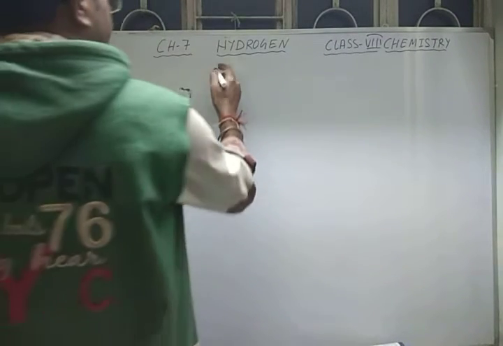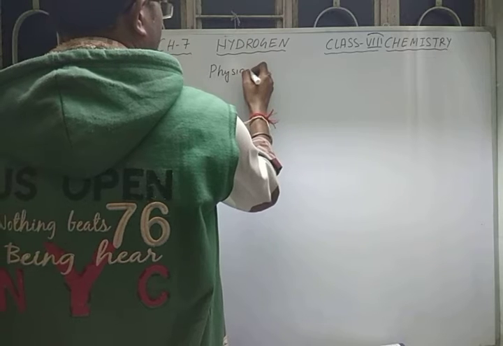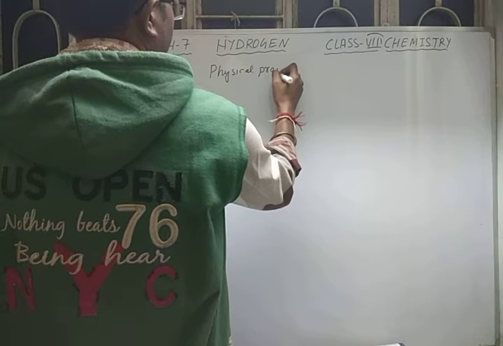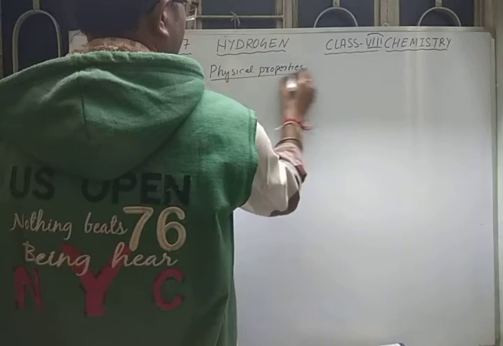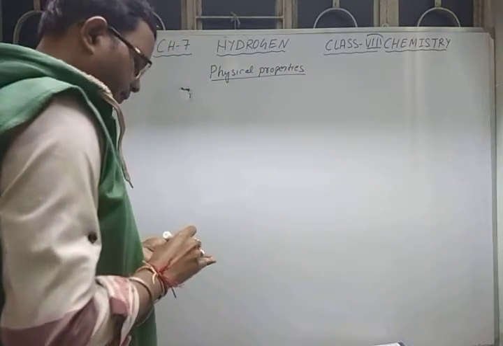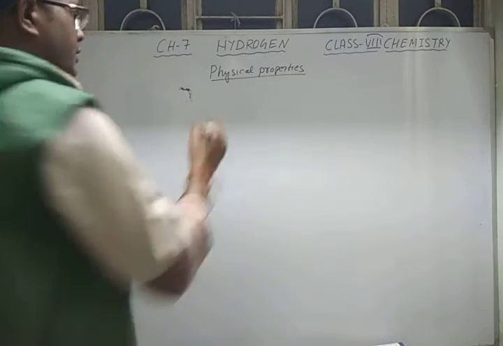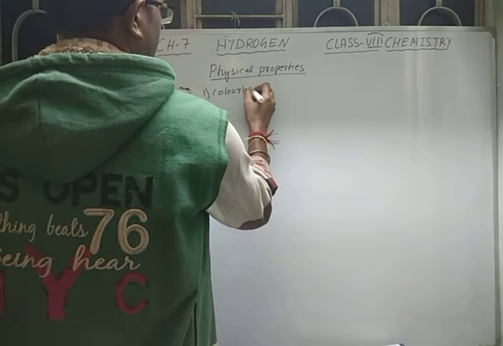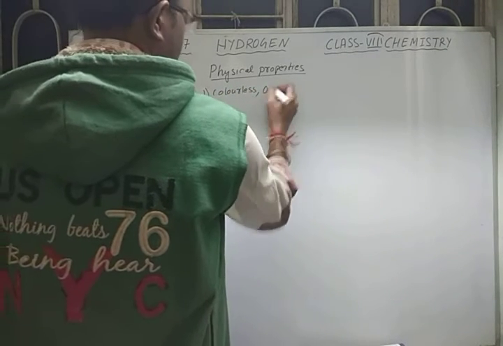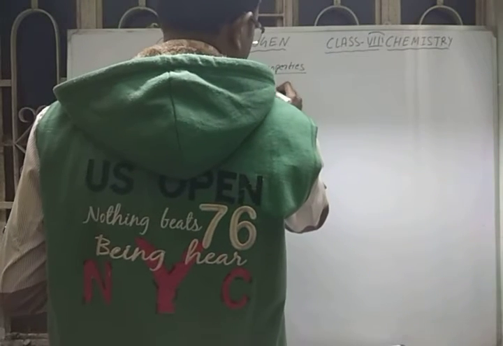Regarding the physical properties of hydrogen, as you know, physical properties are basically the general properties. So the first property: it is colorless, it is odorless.